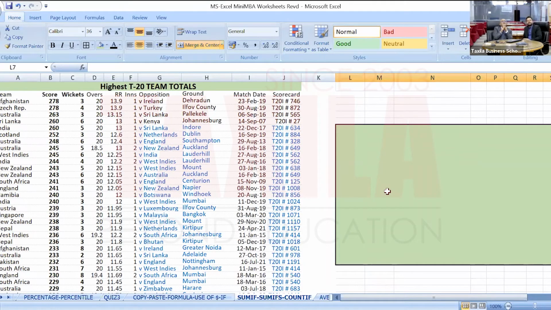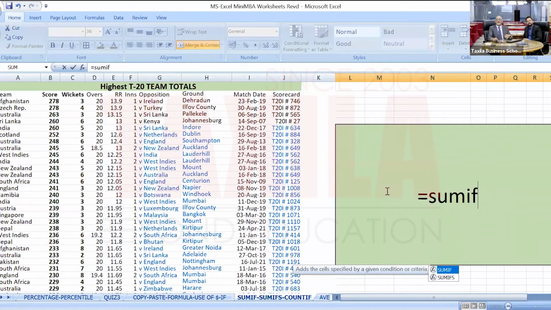Give me a question. For SUMIF, let's calculate the total of scores of all those who have scores greater than 250. All right, lovely. So the sum of all the scores which are greater than 250. Okay. So it is equal to SUMIF, that's the function. Start the bracket, and then look at what it is asking.